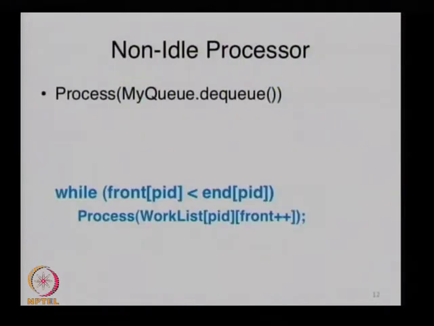If you recall, I haven't shown you the parallel version yet, but never mind. Yeah, this. So you are saying front plus plus. The stealer, does it see the front before the plus plus or after the plus plus? So it's a matter of one job. If you're okay with having one job overlap, then maybe it's okay. If you leave it at this point, you can guarantee that at most one job will be done by both the busy processor and the idle processor. Alternatively, you can simply make this increment atomic.